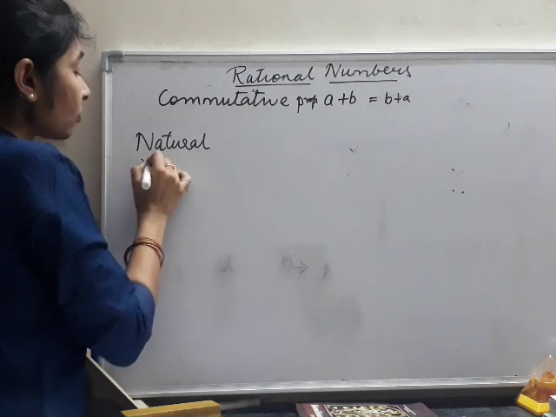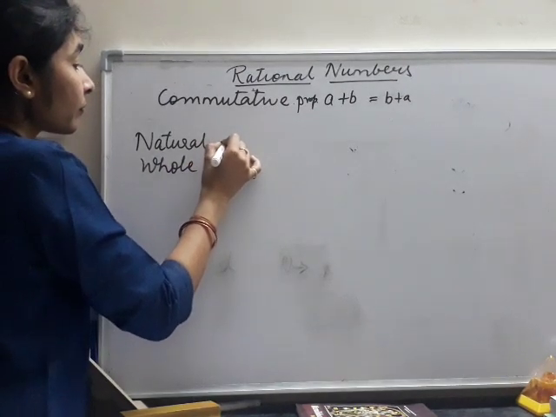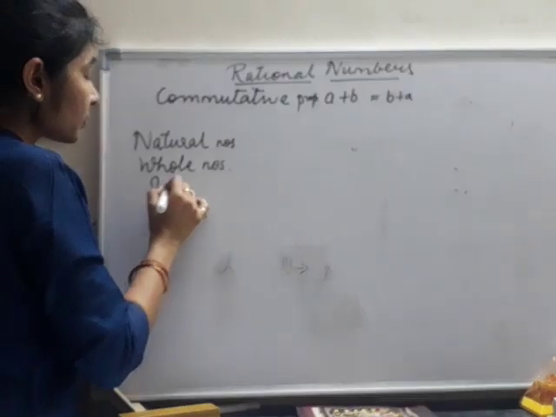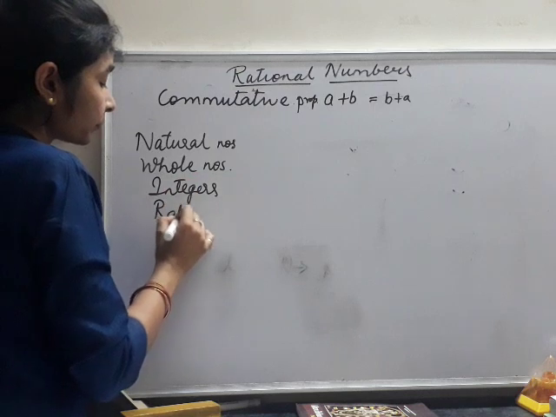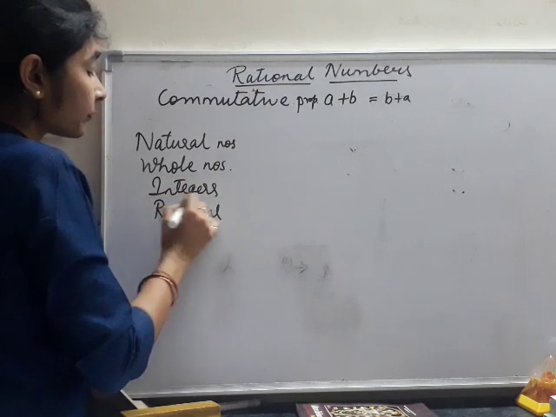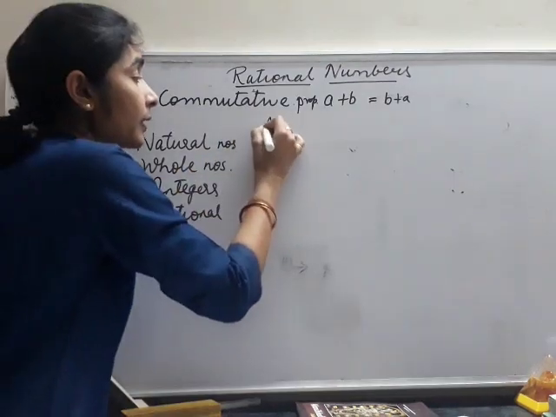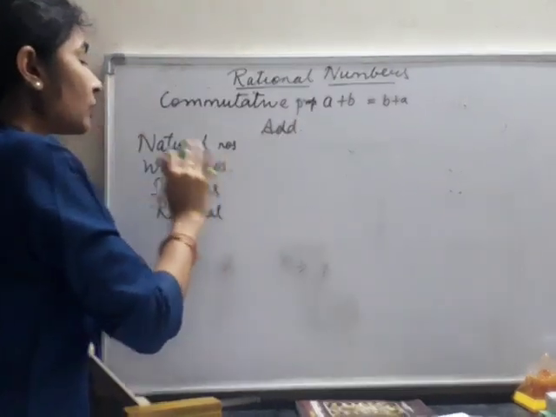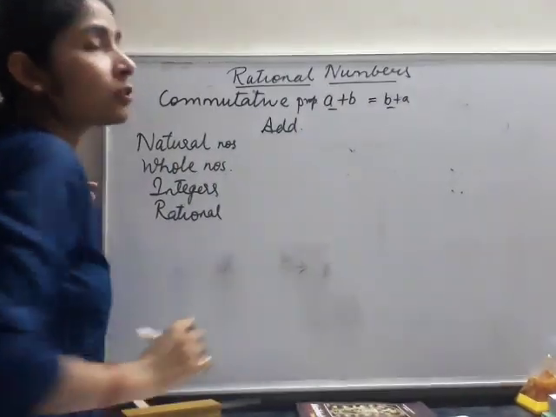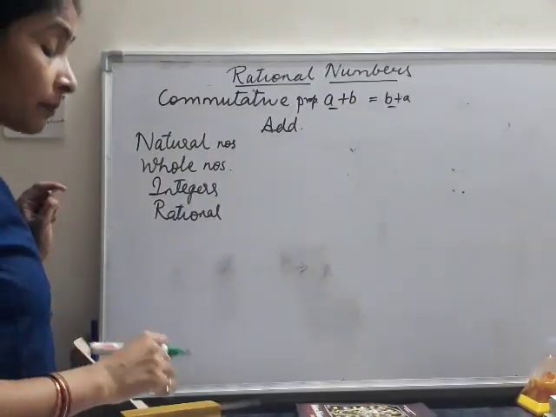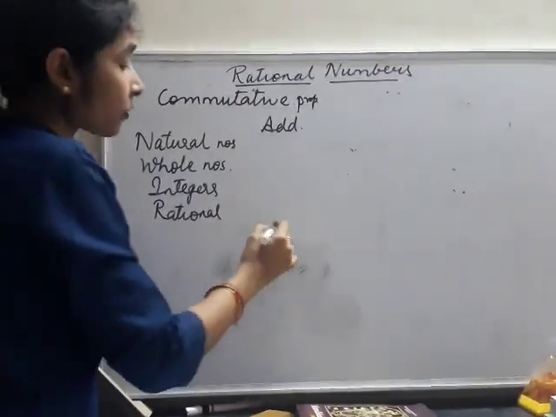So we consider natural numbers, whole numbers, integers and rational numbers. Now in case of addition, does this commutative property hold in natural numbers? As I told you here itself, a plus b is equal to b plus a. Is it possible? Is a plus b equal to b plus a everywhere in case of addition?